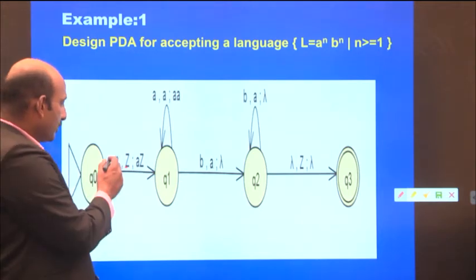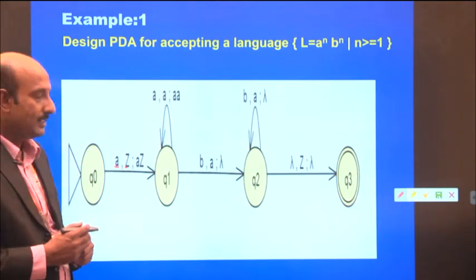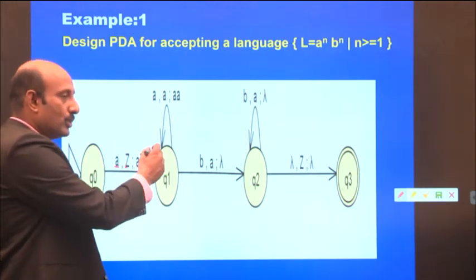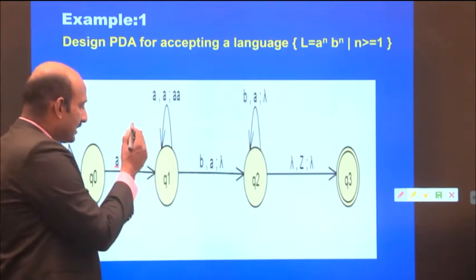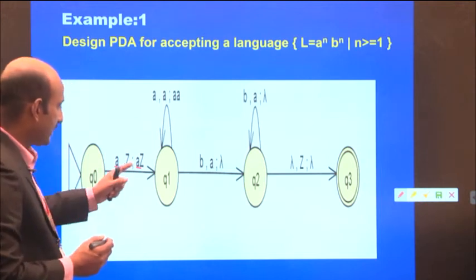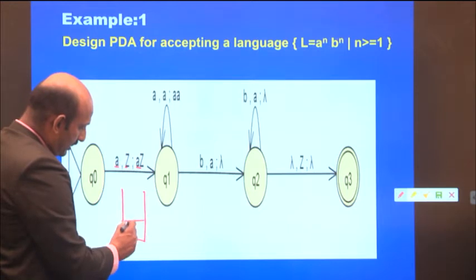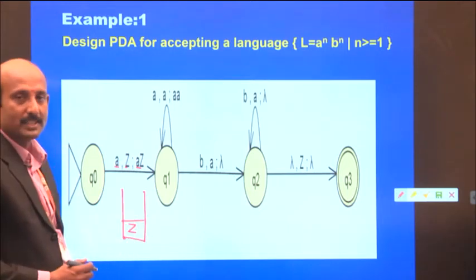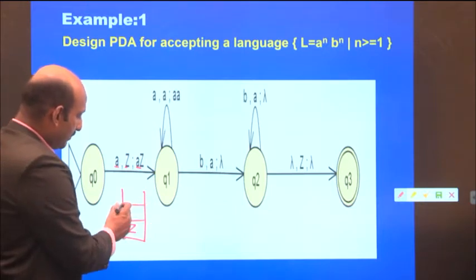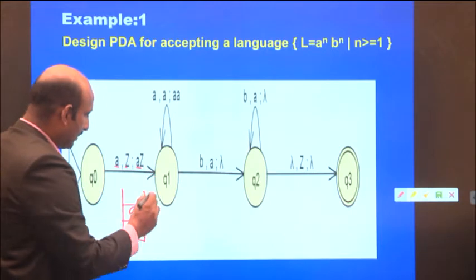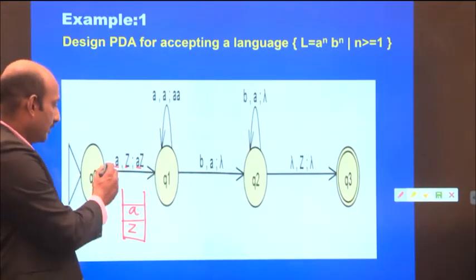So if we read the input A, the symbol A is pushed onto the stack. So we get A Z, which means Z is the bottom of the stack, and the stack may contain the input A. This is what we are writing here.